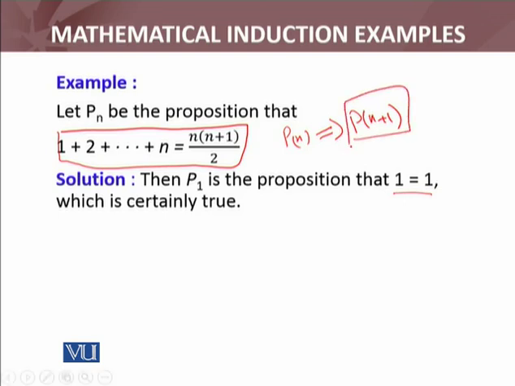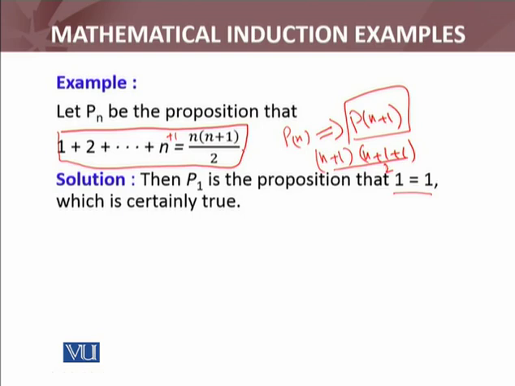Now, what will the proposition Pn plus 1 be? Wherever there is n, add plus 1, and the right hand side will become n plus 1 into n plus 1 plus 1, and whole divided by 2. This will be the proposition Pn plus 1. I have to prove this.